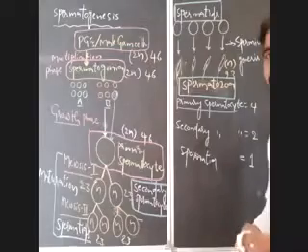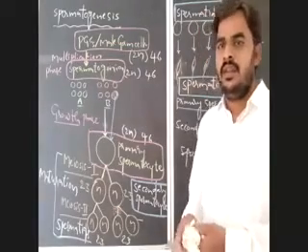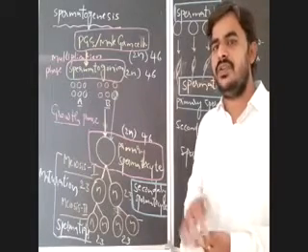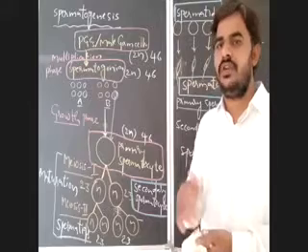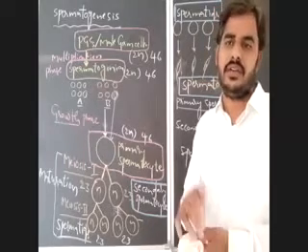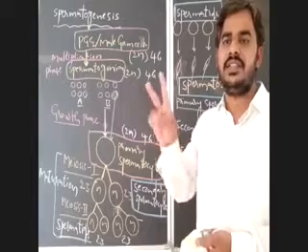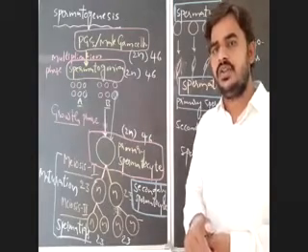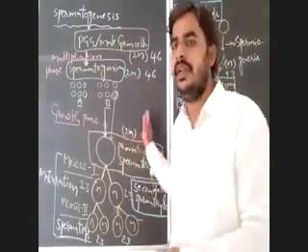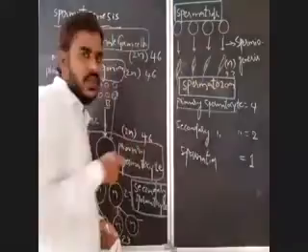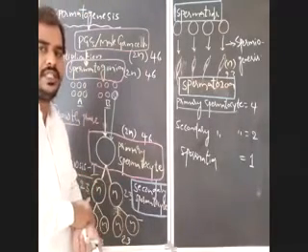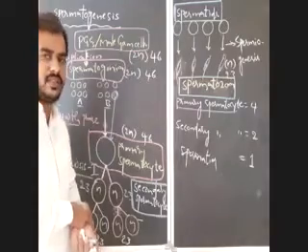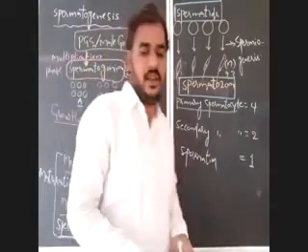And what is the time required to complete this spermatogenesis? The entire cycle of spermatogenesis may be completed within 65 to 74 days. Approximately, we can consider it as 2 months or 2 to 2.5 months. It will require 65 to 74 days, or 2 to 2.5 months of time approximately, to complete a cycle of spermatogenesis. Okay, that also you have to remember.